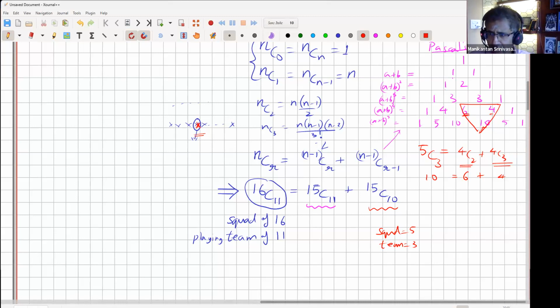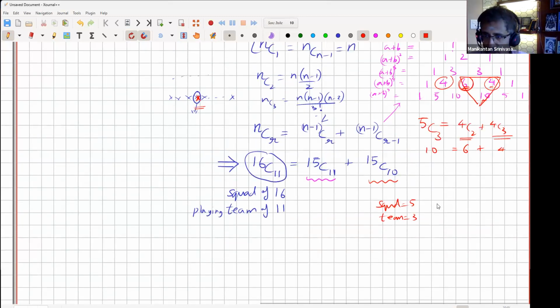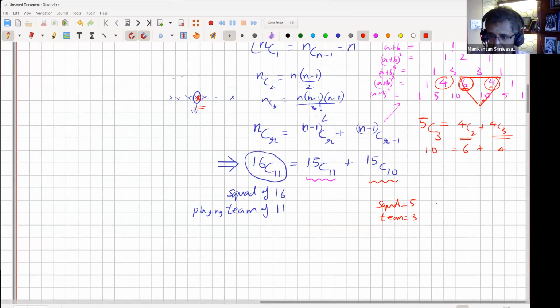Okay, and in fact, all of these coefficients are also the binomial coefficients. So for example, why did we get 5 choose 3 as the coefficient of a cubed? 5 choose 3 is 10.